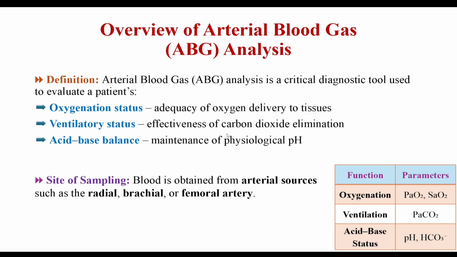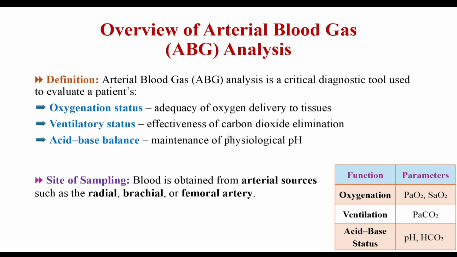The last one is acid-base balance. Is the pH environment compatible with normal cellular function? In critical situations, this single test can pinpoint the cause of instability within minutes. Our task is not just to read it, but to interpret the story of survival it reveals.